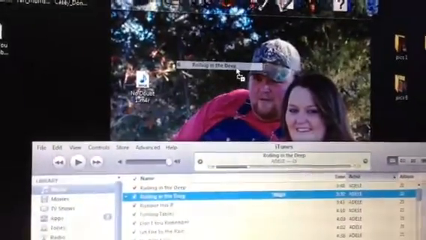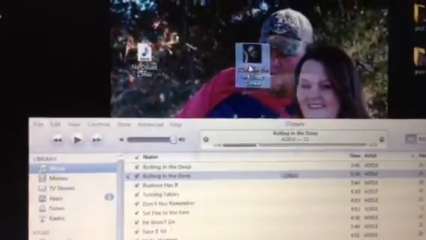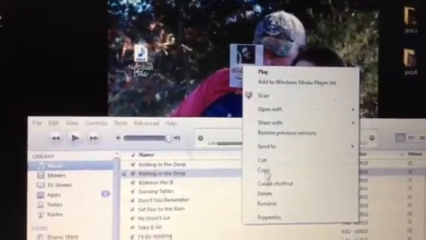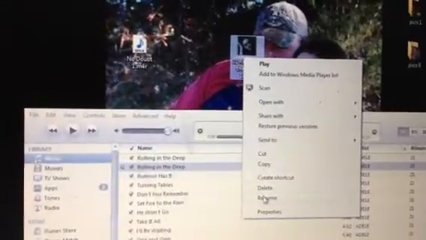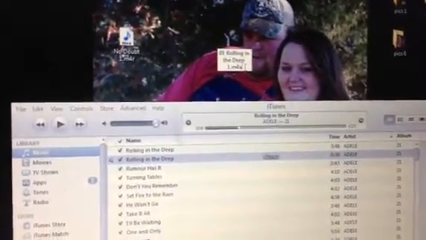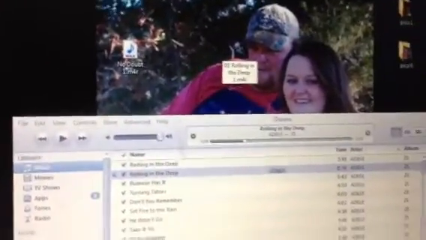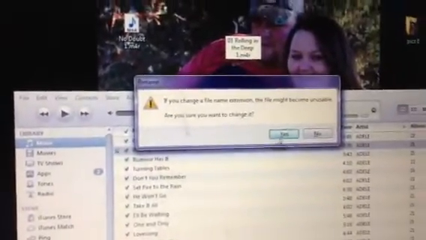Now click on it. Drag it to your desktop. Okay. Now right click on it and rename it. And it says M4A. You want it to say M4R. Hit enter. Click yes. Okay.